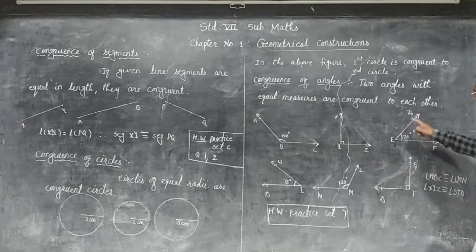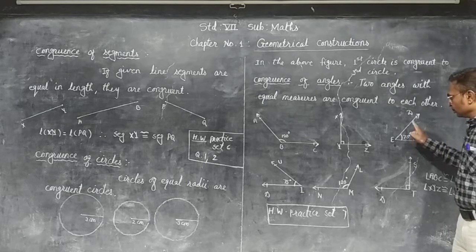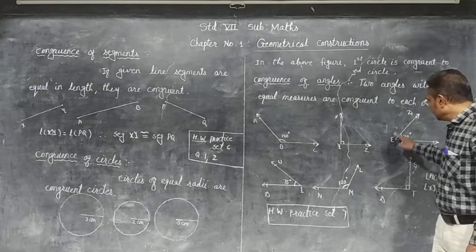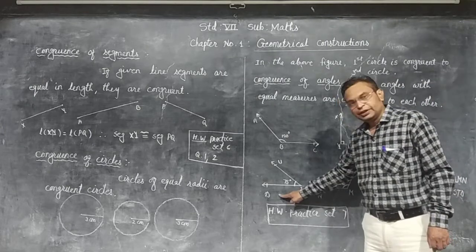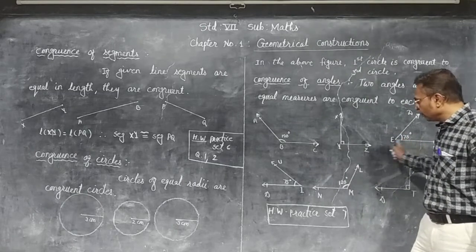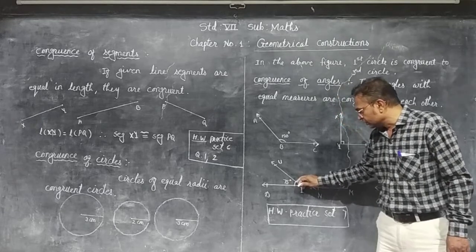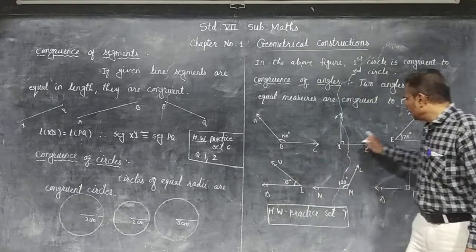Now, angle DEF, on which angle can we put this angle to fit exactly? Angle UID. Yes. If we put angle DEF on angle UID, then they fit exactly on each other because both angles have equal measure.